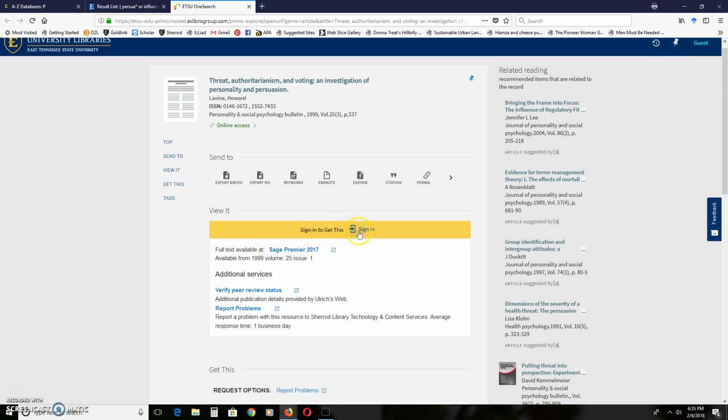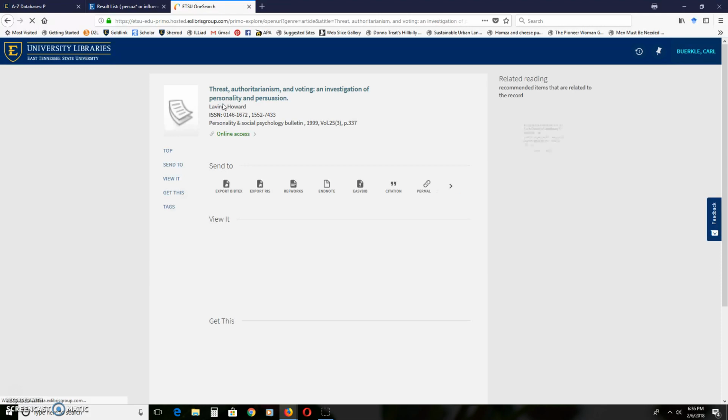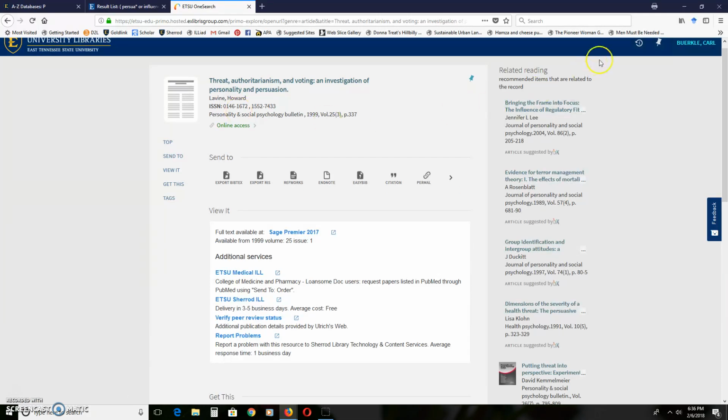But it wants us to sign in to get this, and it's going to be your ETSU sign-in, ETSU login information, right? The username and password. Clicking sign in, and of course now it's transferring me again. I signed in not that long ago, so it knows it's me. See, right up there, Berkeley Carl. Ugh, Berkeley Wesley, for crying out loud. Anyway, so there it is.